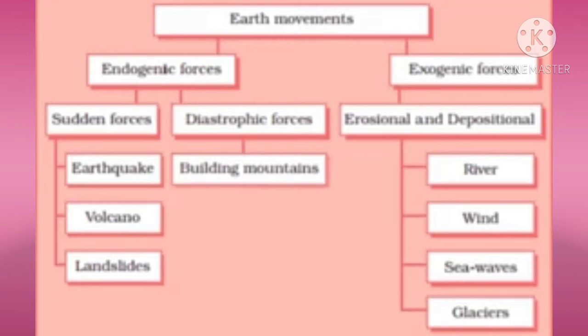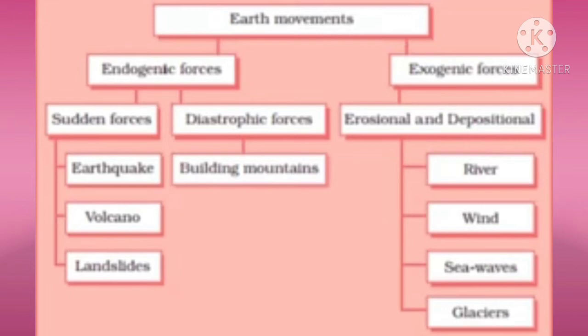Children, earth movements are divided into two, that is endogenic forces and exogenic forces. Endogenic forces, which act inside the earth, are divided into two, that is sudden forces and diastrophic forces. Sudden forces, as we already know, are earthquakes, volcanoes and landslides. And diastrophic forces are building mountains. Then exogenic forces, that is what is happening outside the earth, are erosion and deposition, caused through river, wind, sea waves and glaciers.